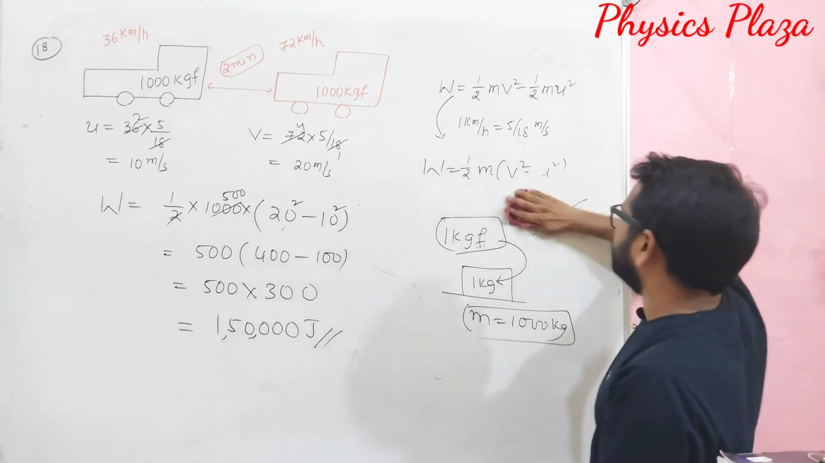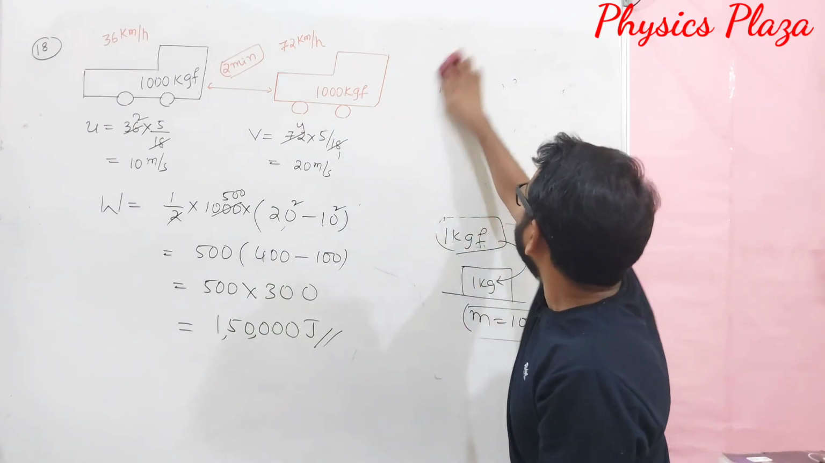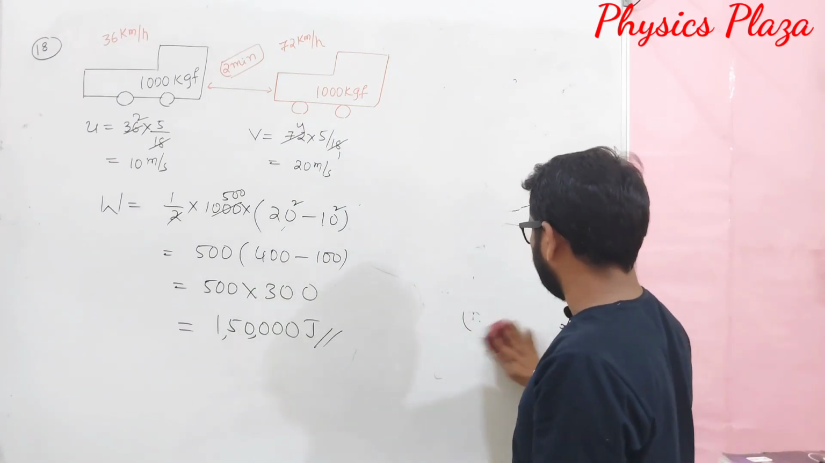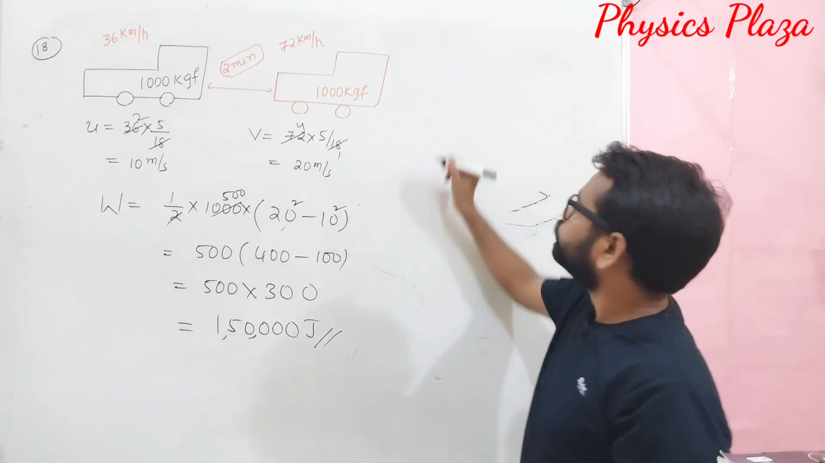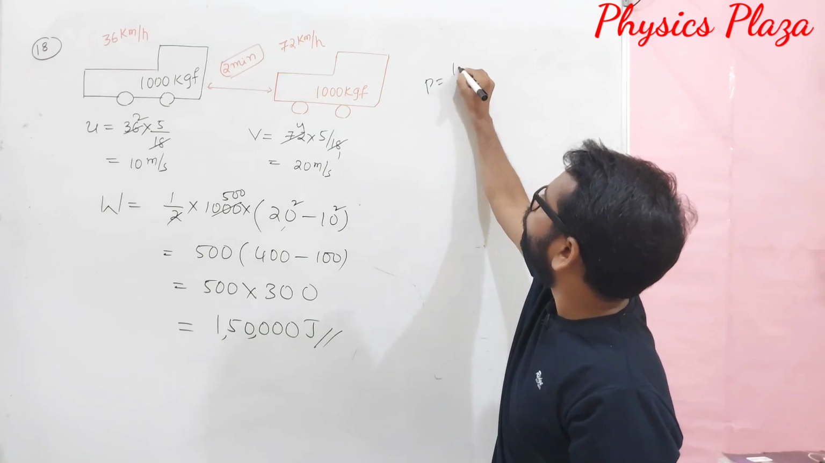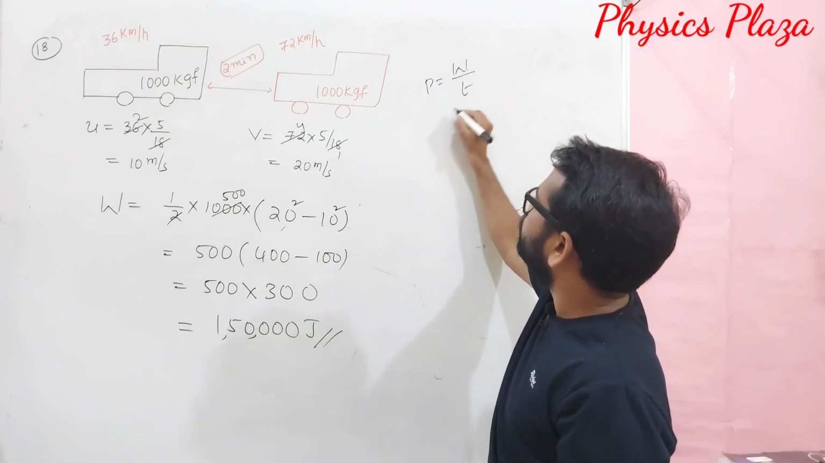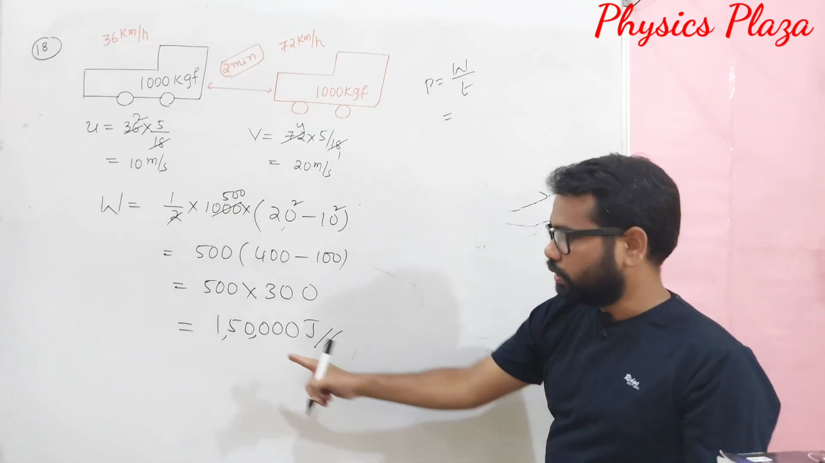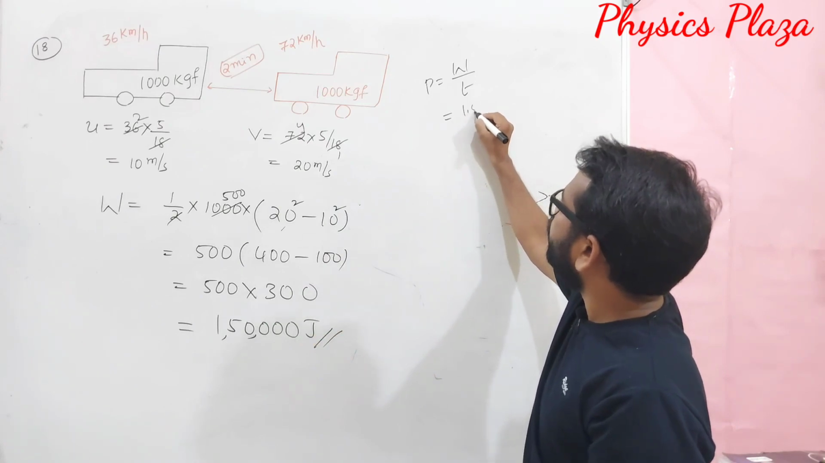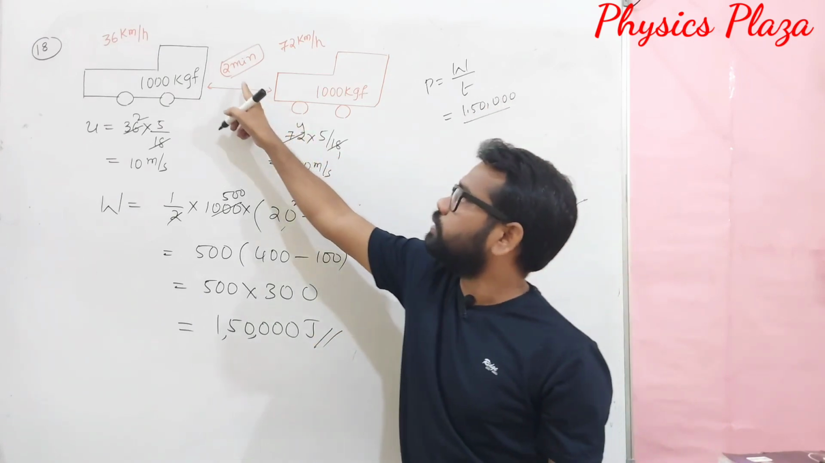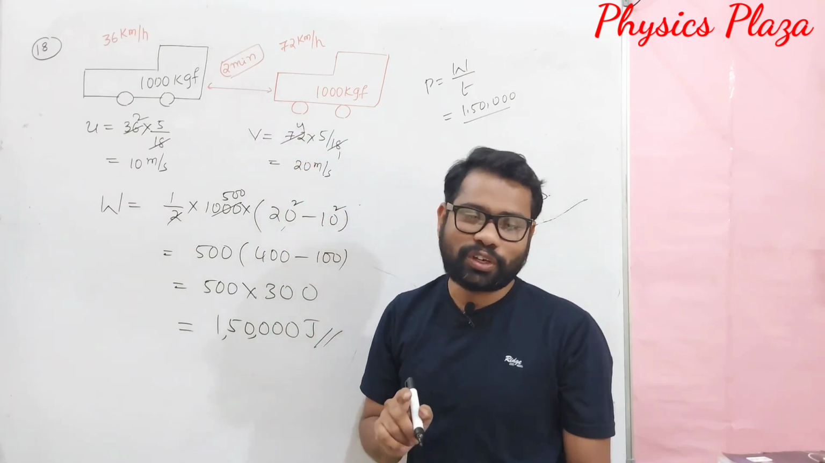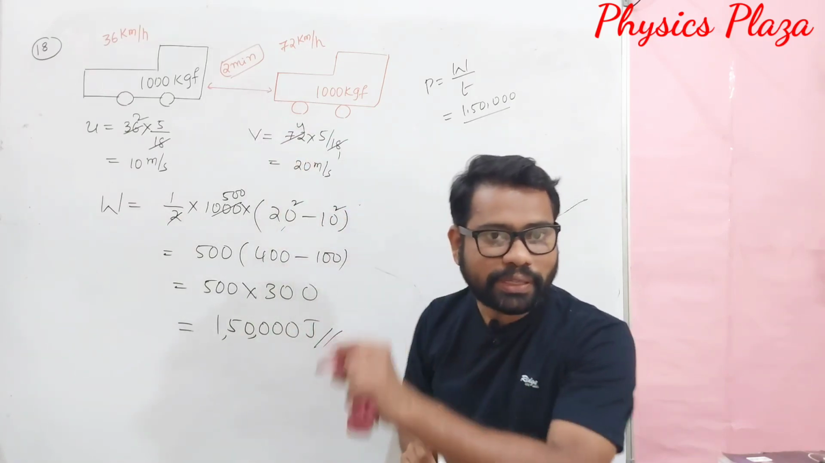We know that power. Children, what is power? The rate of doing work is called power. So, we can calculate the power in terms of work and time. Children, we know that power is equal to work by time here. Work is given how much? Here we got 1,50,000. But time, can we substitute 2 minutes directly? No, we cannot substitute. So, that has to be converted into seconds.